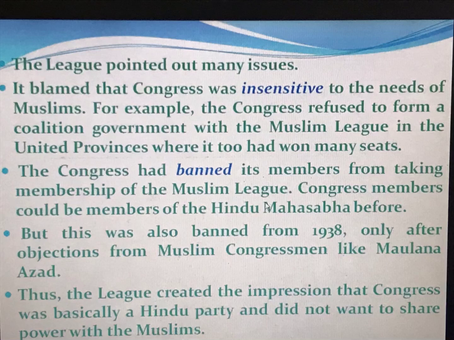Thus the League created the impression that Congress was basically a Hindu party and did not want to share power with the Muslims. Because of the League's success, there was a perception that the Congress party belonged only to Hindus and not to Muslims. It created that divide between Hindus, Muslims and the Congress party people. The last point is the main one here. If you understand that, it is very clear.